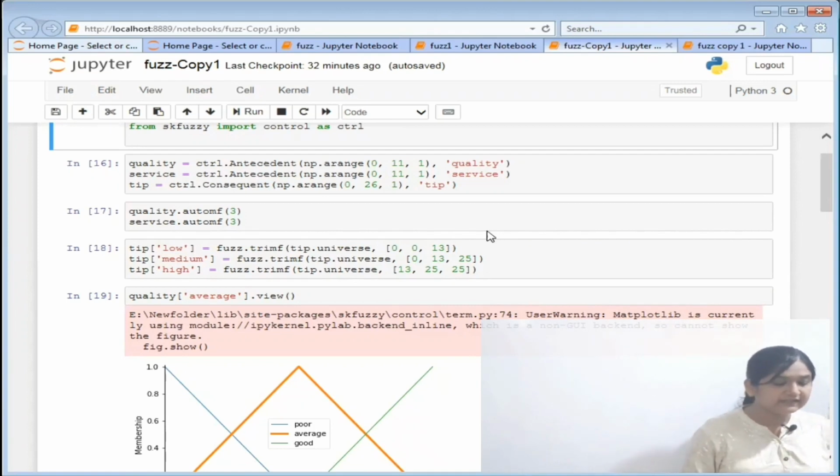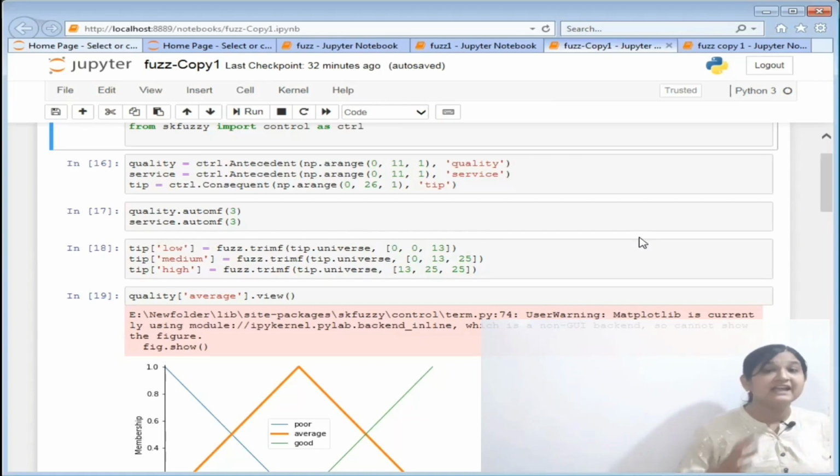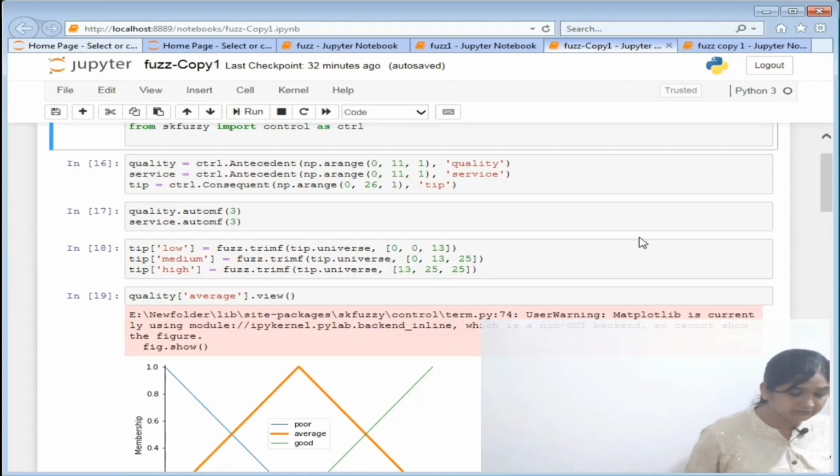Okay, there are three regions. But for tip it is written explicitly. You can see now how the explicit things are done. Like tip, there are three regions, so you can write low, medium, high equals fuzz.trimf. Trimf is nothing but the triangular membership function, and in the parameter you have to write tip.universe, and the parameters are 0 0 13.